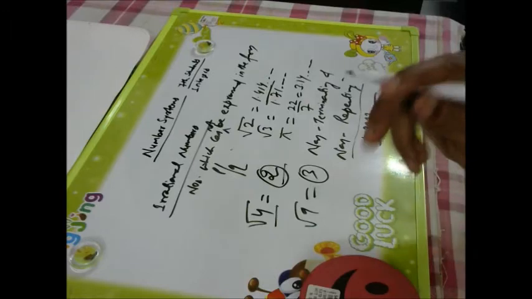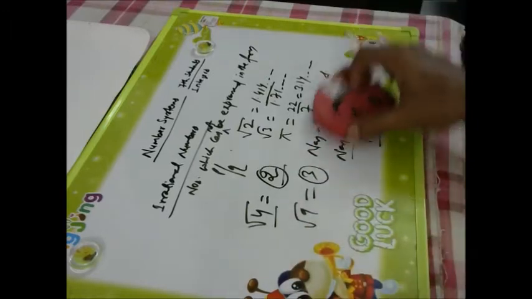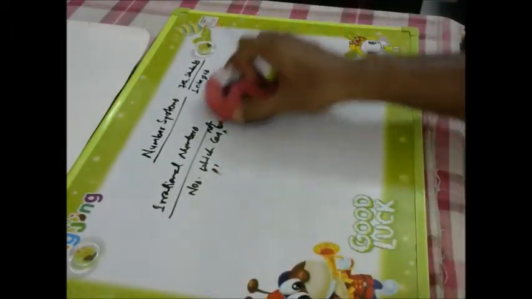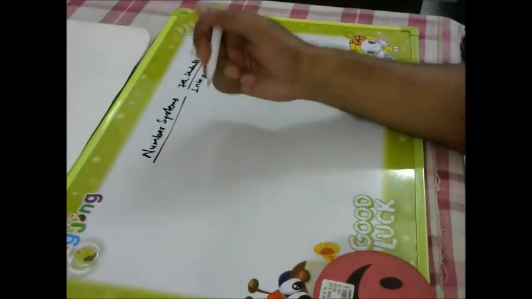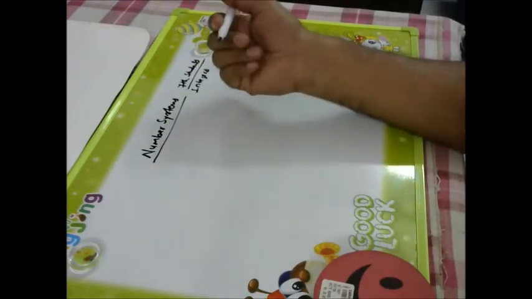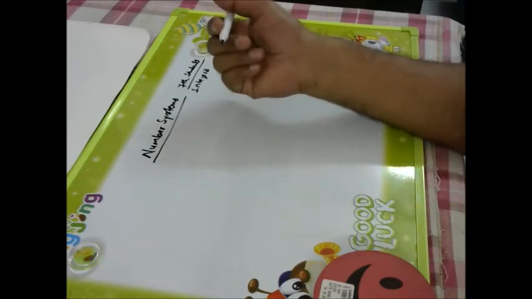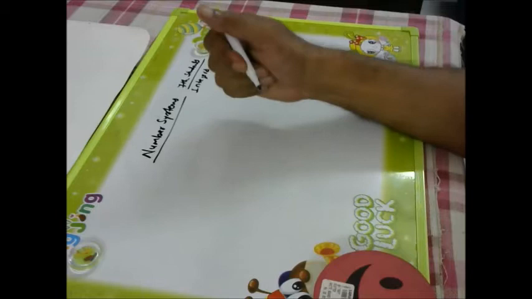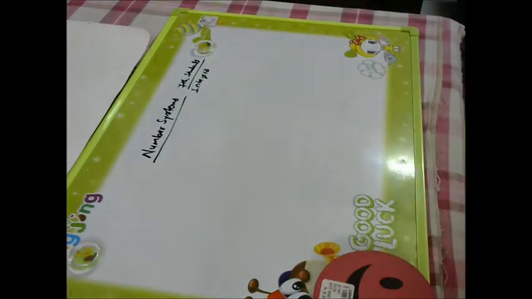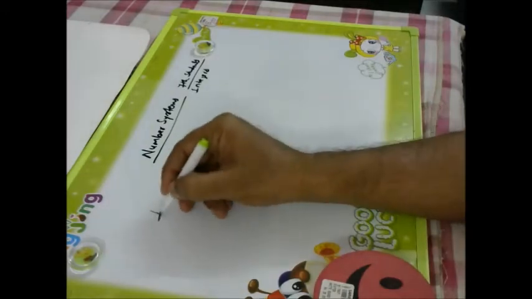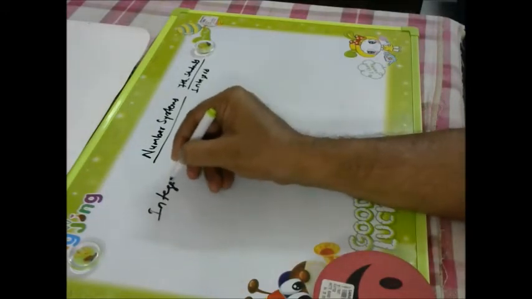Right. Good. Now, combining all these, you have seen already, I told that all natural numbers and whole numbers are rational numbers. All natural numbers, all whole numbers are rational numbers. Okay. Now, before that, I will tell you about integers.